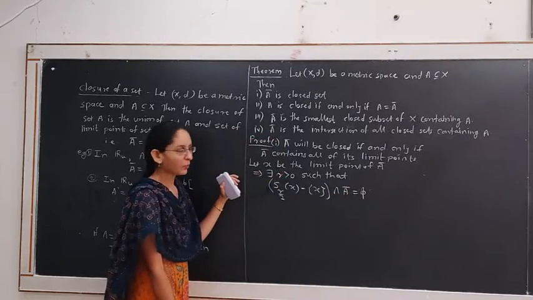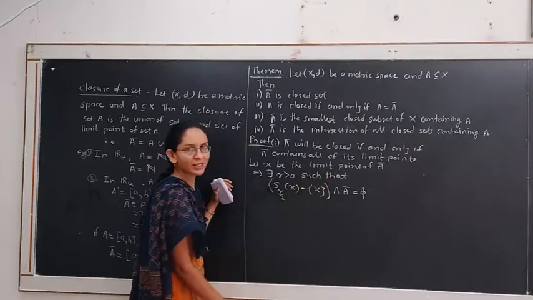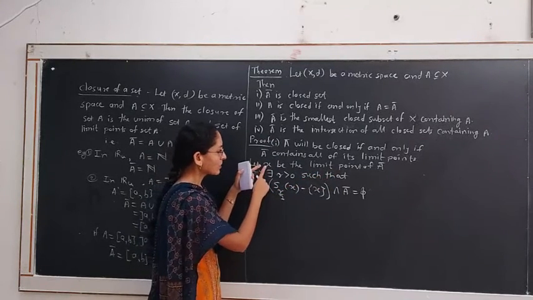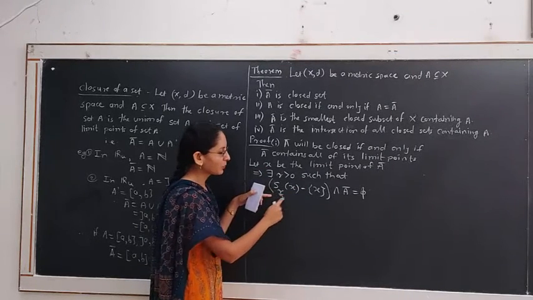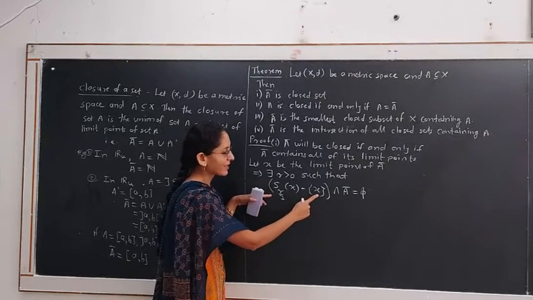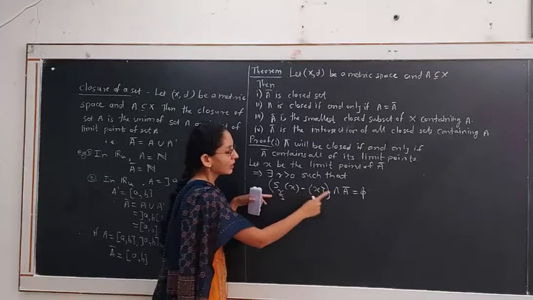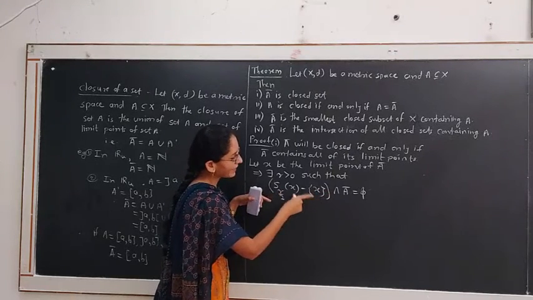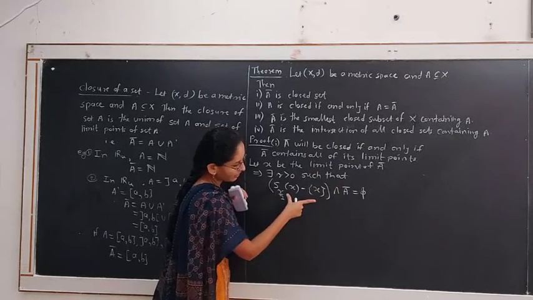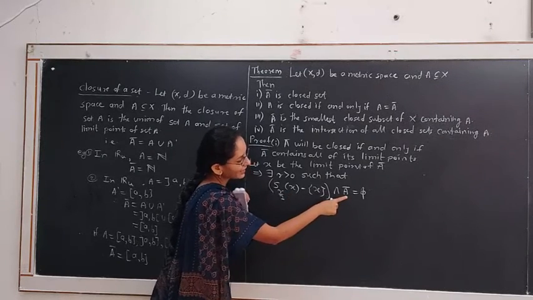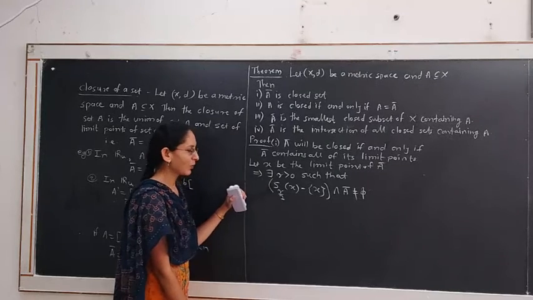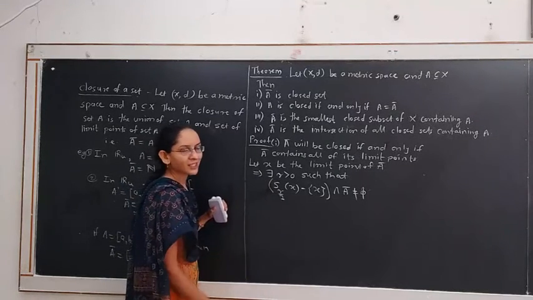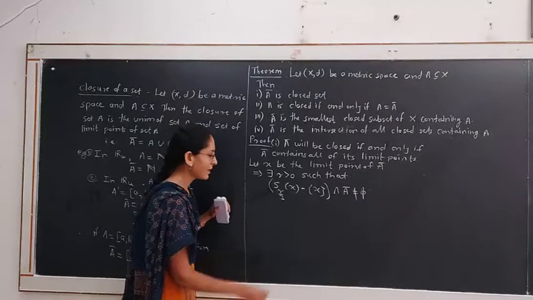By the definition of limit point, as x is a limit point of the set A bar, the open sphere with center at x of some radius, suppose radius r by 2, if we neglect the center from this sphere and take the intersection of that region with the set A bar, then it is non-empty. Suppose this intersection contains one point, say y.